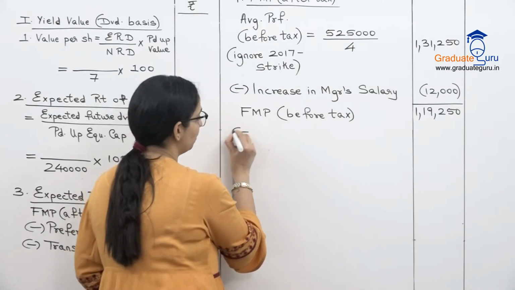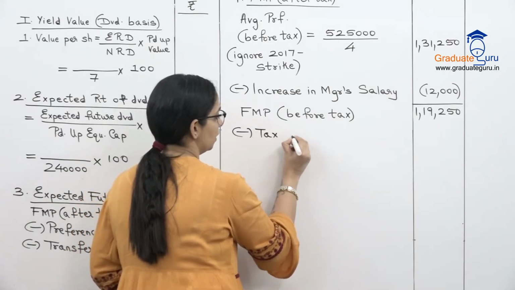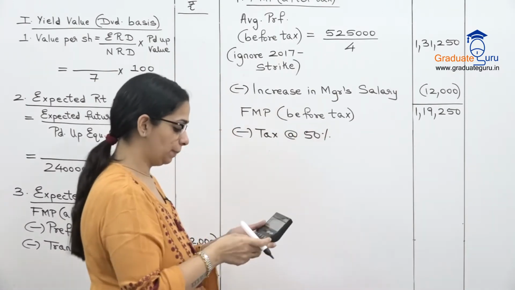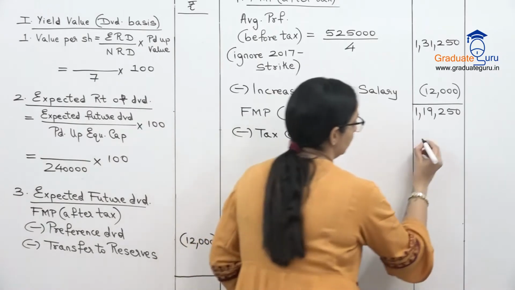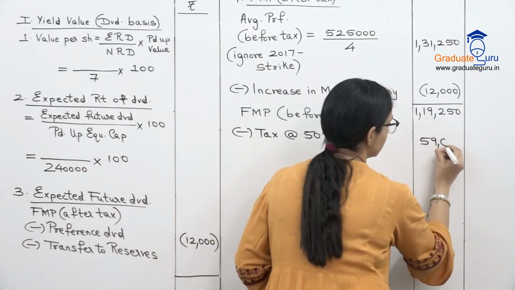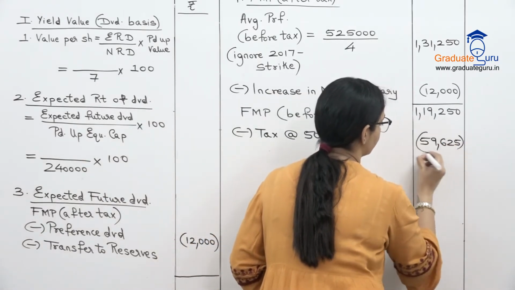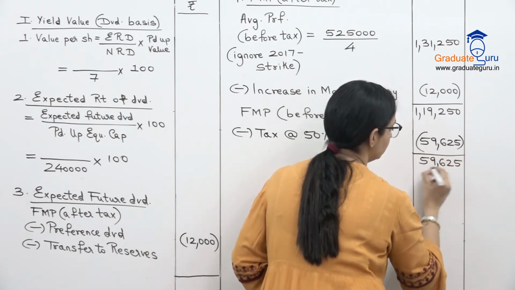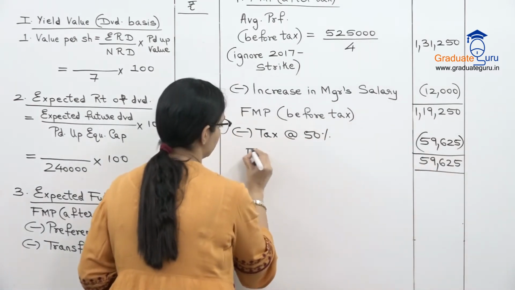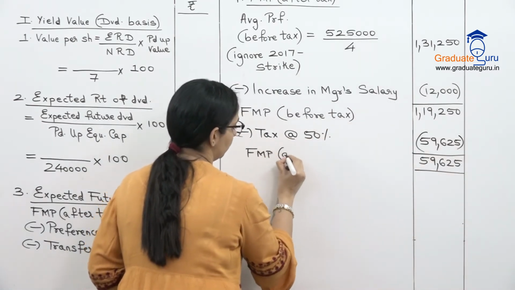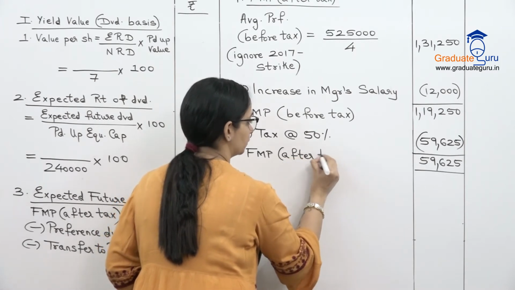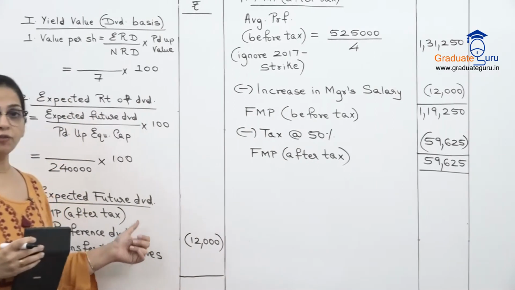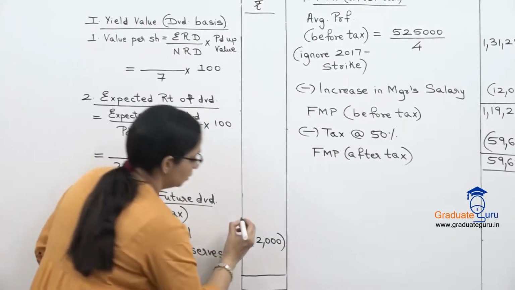So I will subtract my tax at 50%. Let's calculate 50%, or half of this. It is 59,625. So our FMP after tax will also become 59,625. This is our FMP after tax. Right? So that is what we needed over here. The FMP after tax was our blank.